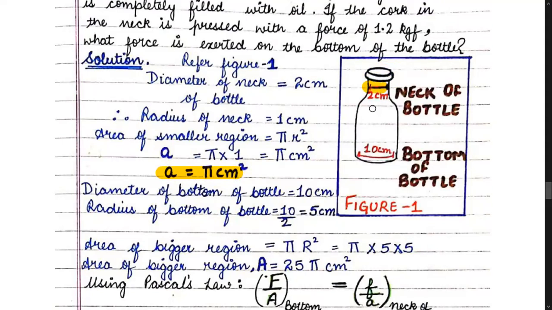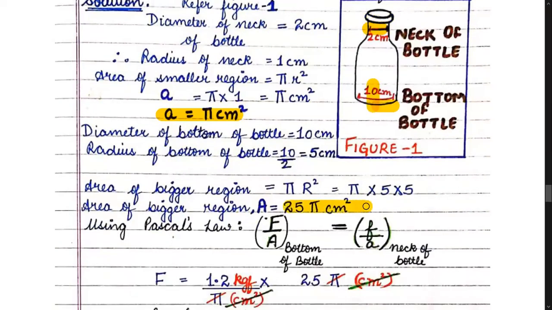While if I want to find the area of the bottom, then first of all find the radius of the bottom, lower part, that is 5 centimeter, and then using pi r square, our answer comes out to be 25 pi centimeter square. So children, further using Pascal's law, that is, pressure at the neck of the bottle is equal to pressure at the bottom of the bottle.